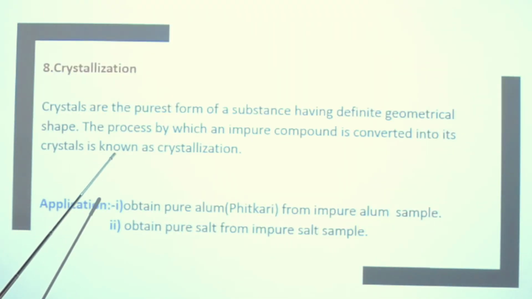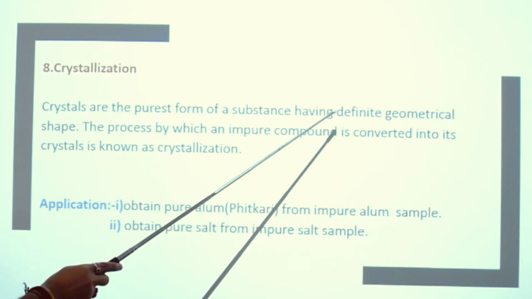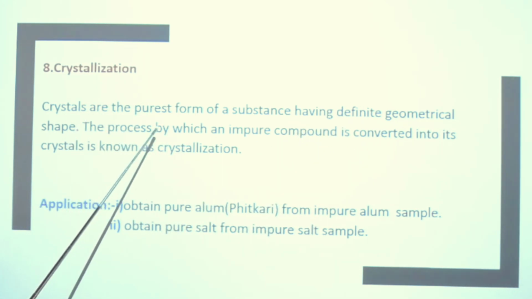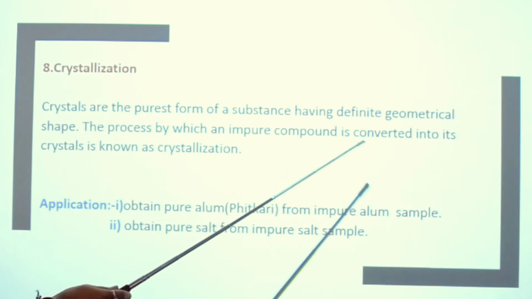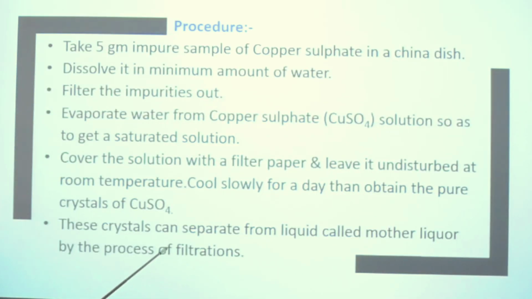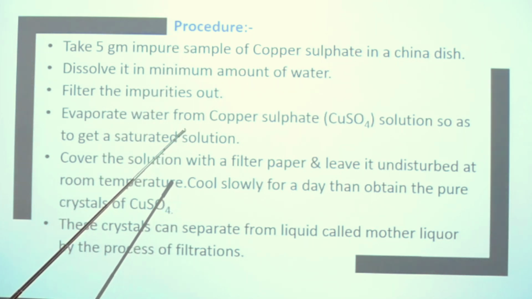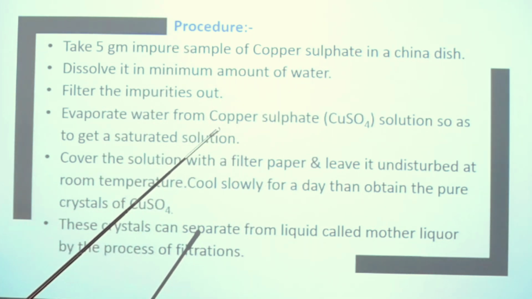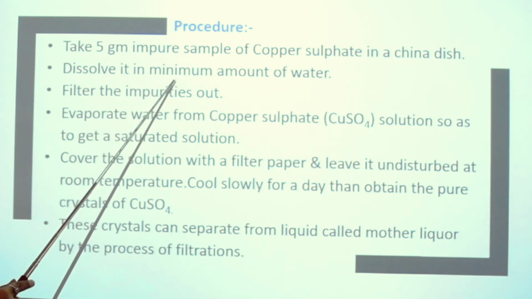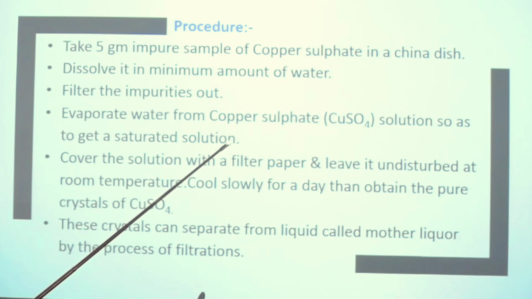Now the last process, crystallization. Crystals are the purest form of a substance having a definite geometrical shape. The process by which an impure compound is converted into its crystals is known as crystallization. So what is the procedure of it? Number one, take a 5 gram impure sample of copper sulfate in a china dish. After that, dissolve it in a minimum amount of water, like making a paste.